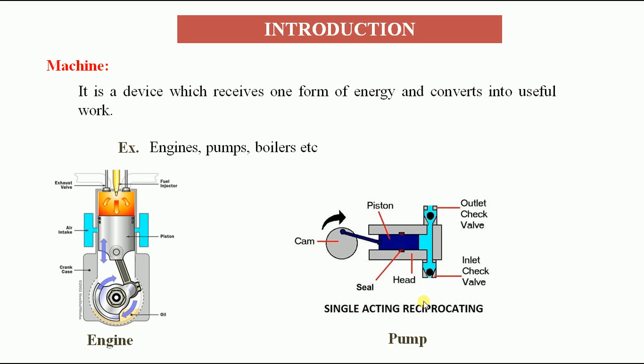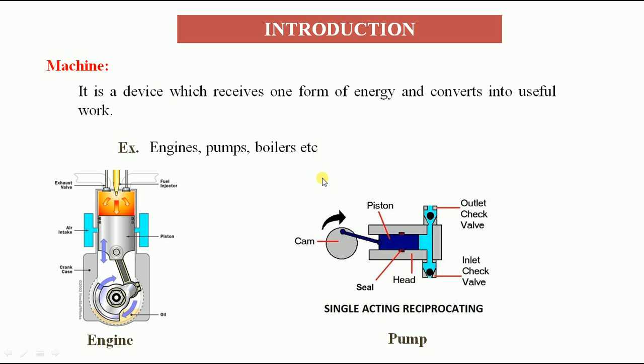Okay, so that means we are discharging the water from a low level to a higher level. That is the useful work you are getting. So that means here mechanical energy you are converting into hydraulic energy. You are giving the energy to the water to be displaced from low level to high level. So here also the useful conversion is happening, which is in the form of mechanical energy into hydraulic energy. So this kind of pump or any pump can be considered as a machine. The boiler is also a machine, which utilizes the heat energy to get the required output as mechanical work as well as electricity.